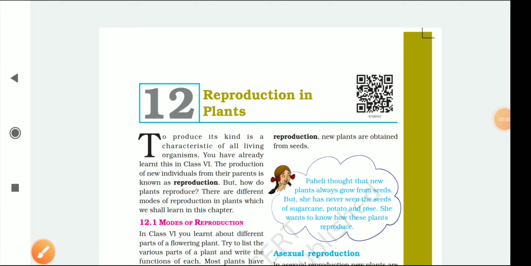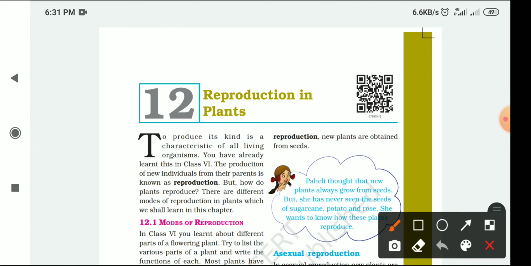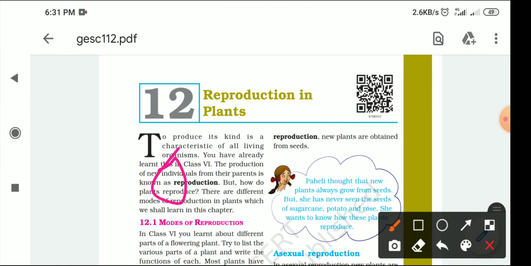Good morning, class. From today, we are going to start another chapter, that is reproduction in plants. First of all, we should understand what reproduction actually is. Reproduction means something new coming. So reproduction is when a new individual comes from the parent. When a new individual is produced from the parent, this is called reproduction.